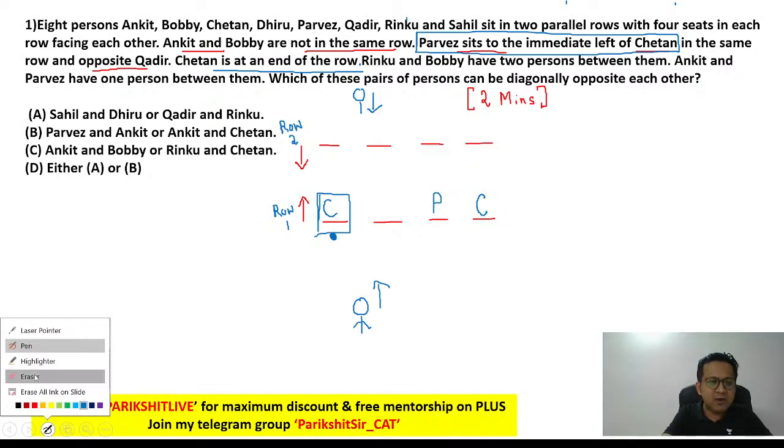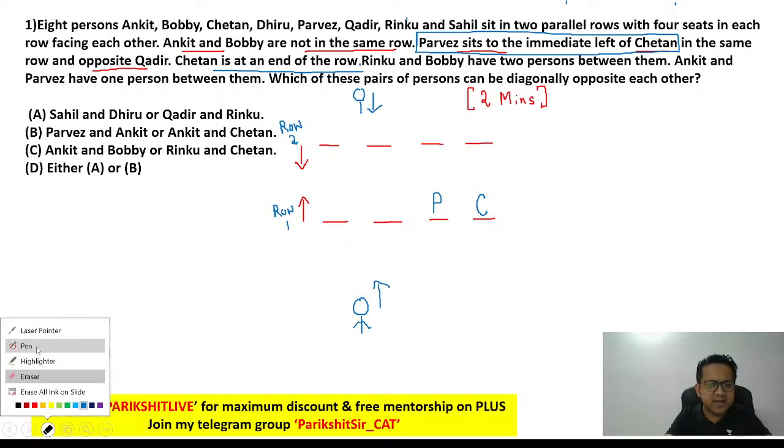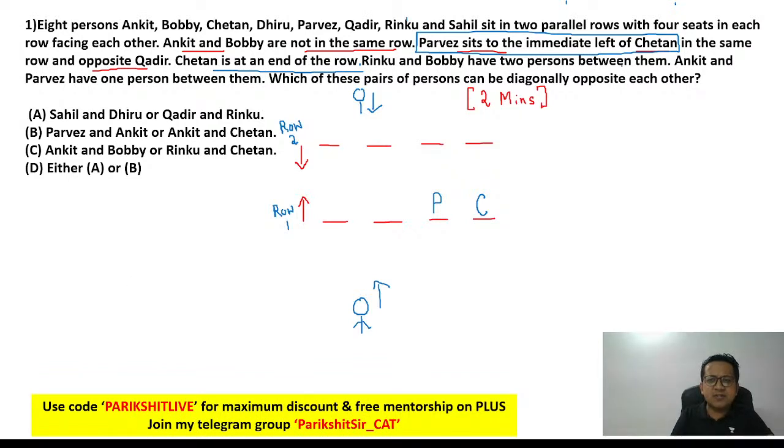Are we clear on this? So P and C, these are the two places. Correct? Okay. Let's continue now. What else are they saying? They are saying P sits to the immediate left of C in the same row and opposite Q. P is opposite Q. Awesome. If P is opposite Q, Q will go here. Right? Next, let's continue. C is at an end of the row. We have already read that.